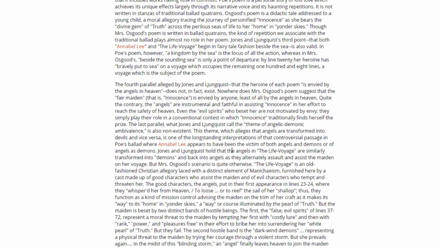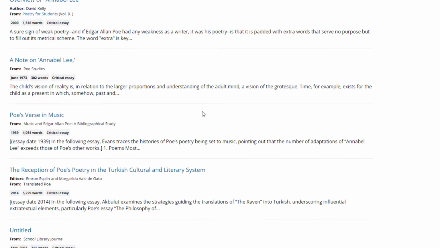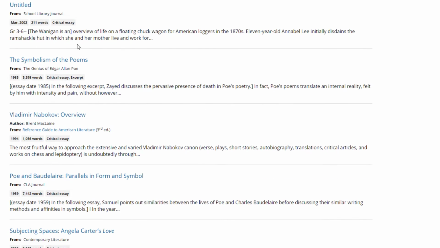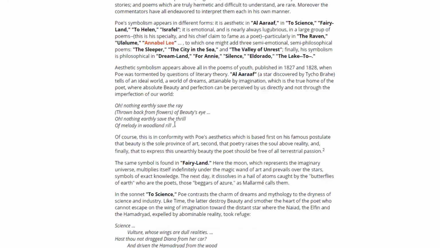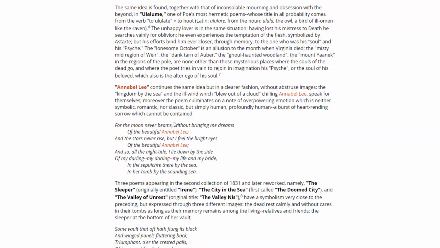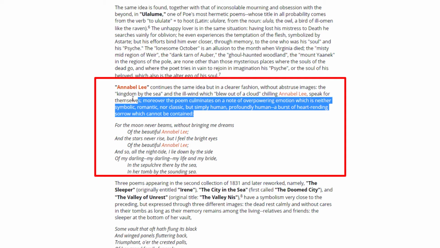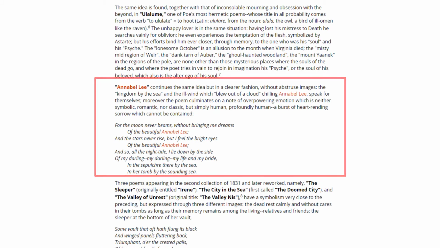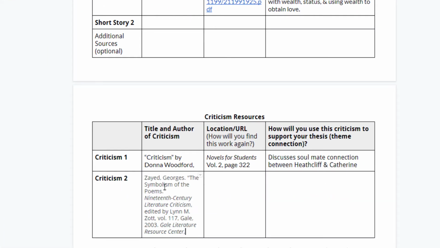I had to go through several different critical essays on Annabel Lee and Poe's poetry, but finally, in this critical essay on Poe's use of symbolism, I found a very useful section on the heart-rending sorrow at the loss of love that occurred in Annabel Lee, and this I definitely think I might be able to use in my paper. So I will add it to my chart.